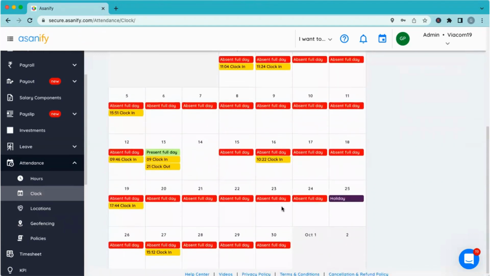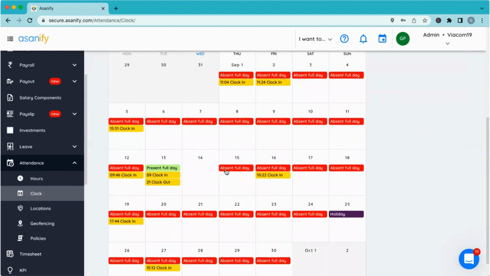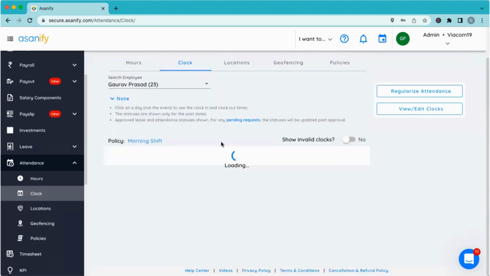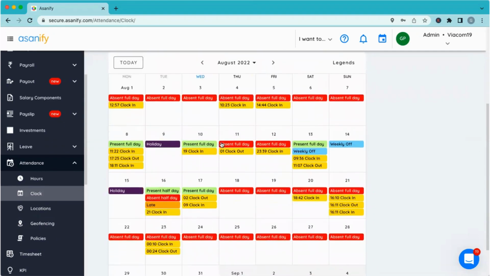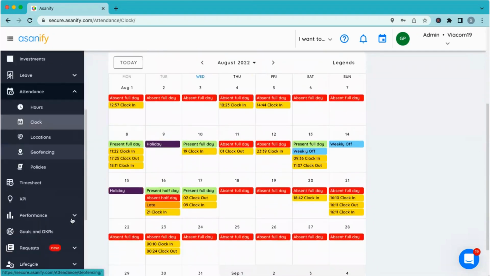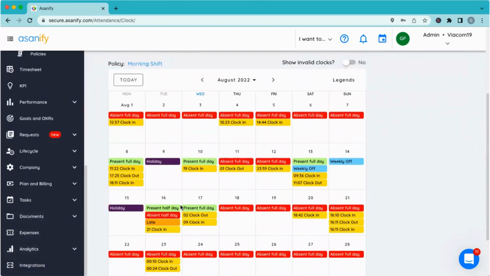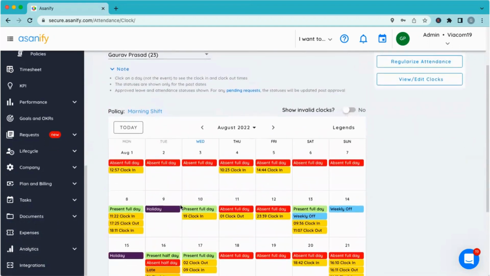Now, since it's a demo account, nobody is clocking in and out. Most of the days will show absent. But as per the policy, it will show whether it was a company holiday or a week off or a late coming. All those statuses will get populated here quite easily for you to go back and check. And these are the reports which can also be spooled out from the analytics section as to what was the attendance status for an employee.